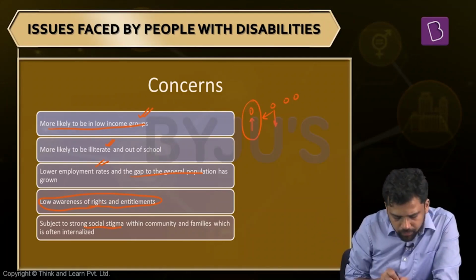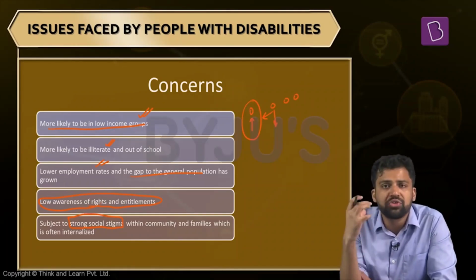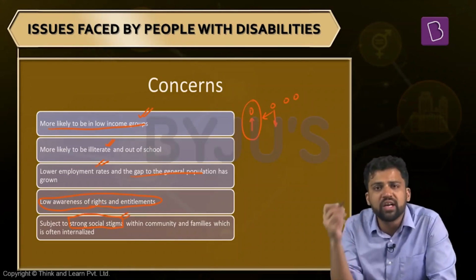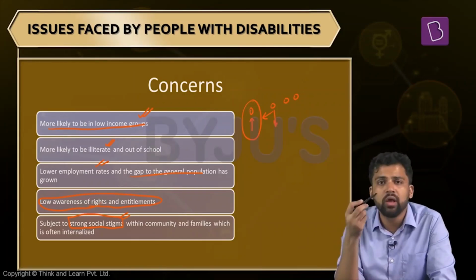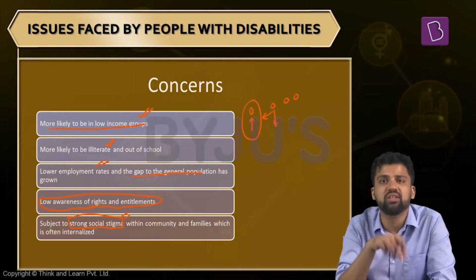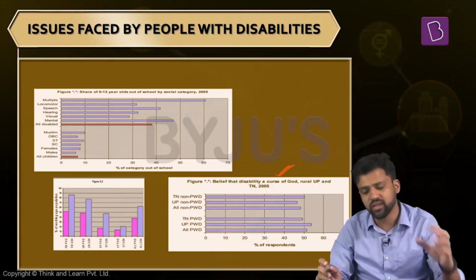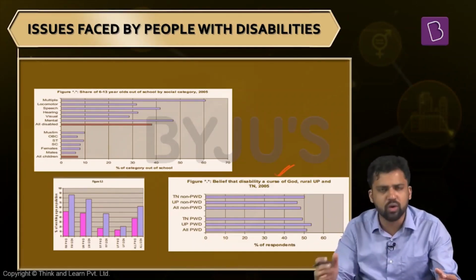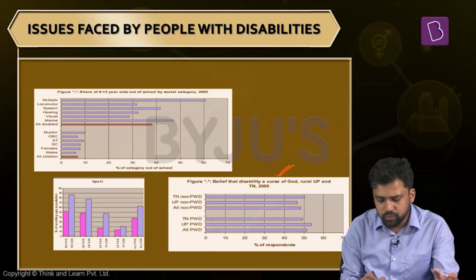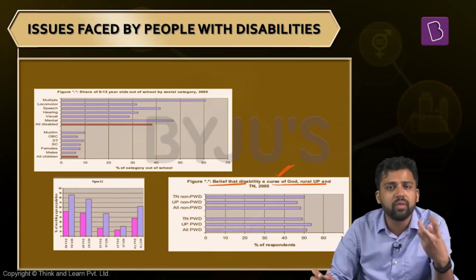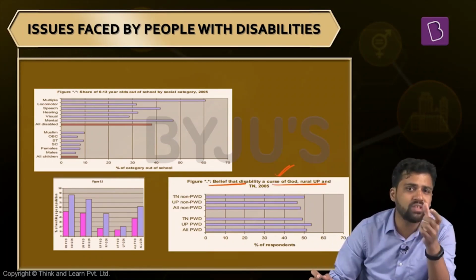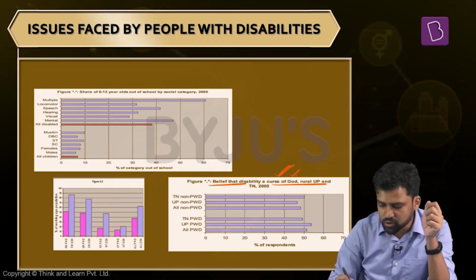And also, a very unfortunate scenario: there is a strong social stigma against people with disability. Communities and families might discriminate. And sometimes people with disability also agree with this. They might have internalized the stigma. For example, there is this particular image I got from a World Bank report. They had done a study among 2 states, Tamil Nadu and Uttar Pradesh, trying to study what kind of perception people have when it comes to disability. In some parts of the country, it is a commonsensical notion that disability is because of the curse of God. And see what they found.